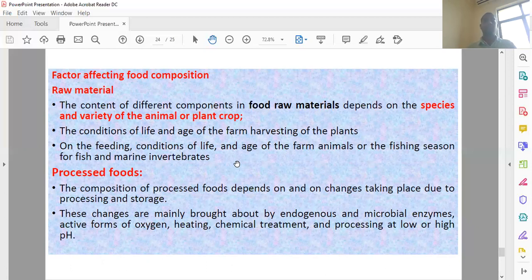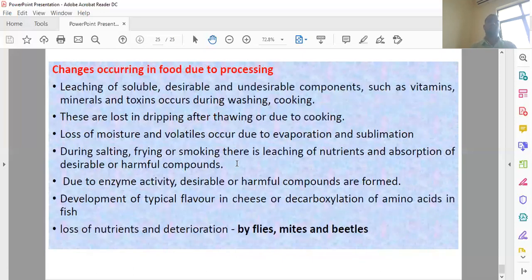Processed foods depend upon the processing methods, how they are processed, the nutrient quality, and the storage facility, which also affect the nutrient composition.